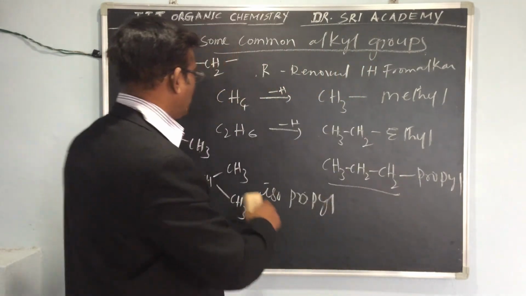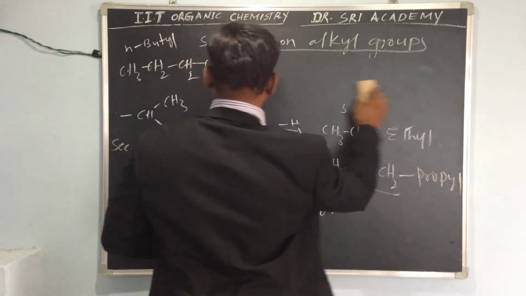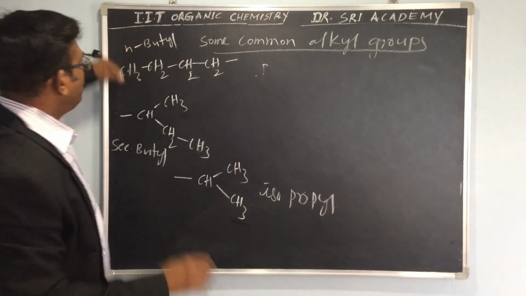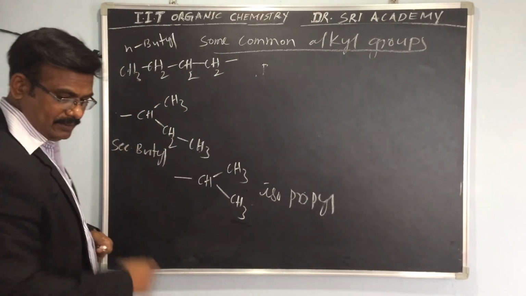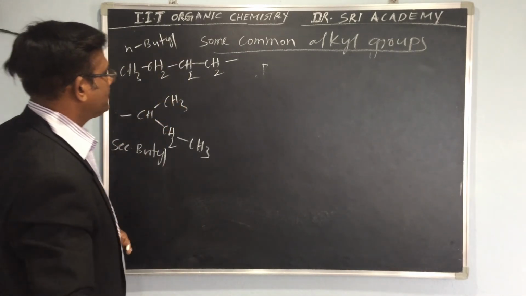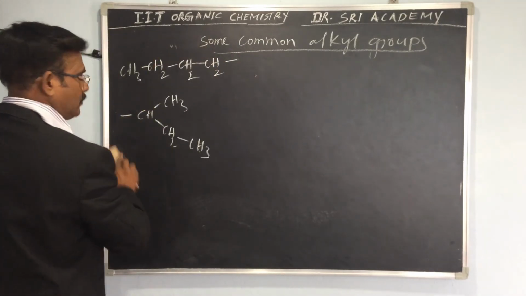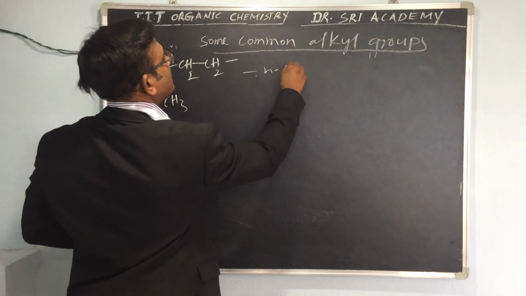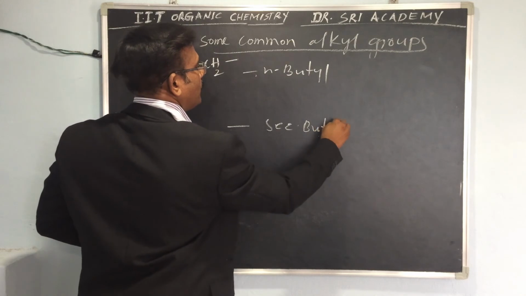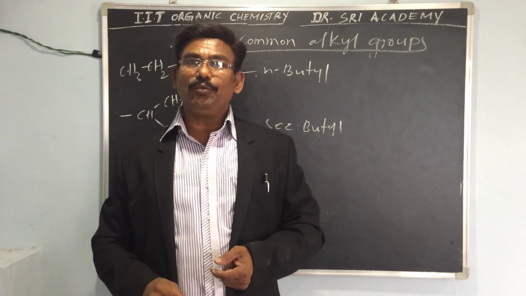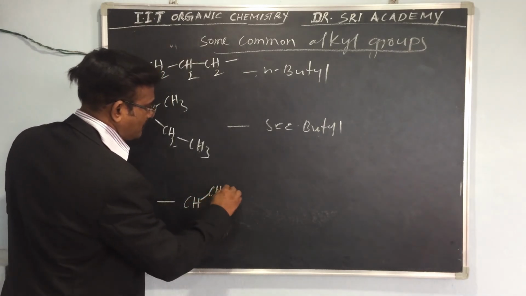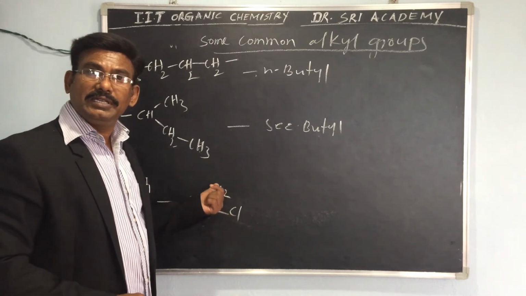So now we have to see the isobutyl. How can you write the isobutyl? This is N-butyl, secondary butyl. Now write the isobutyl. Just write the isobutyl: CH2, CH3.